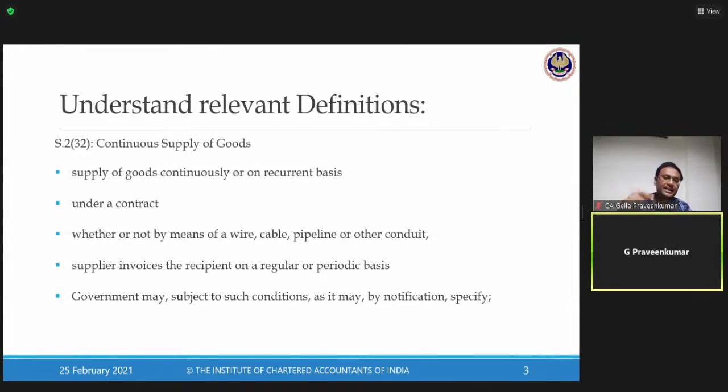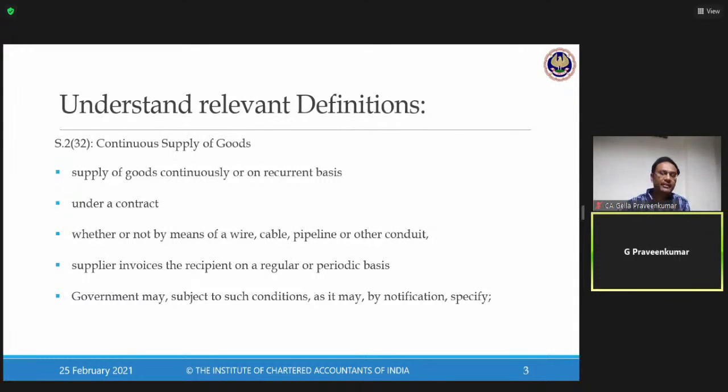Only in that case can I go for revocation. I being a registered taxpayer, if I have opted for cancellation, please understand there is no revocation. This applies where the order has been passed by the officer concerned for the purpose of suo motu cancellation. So that is my answer to that question, Yashodhara.